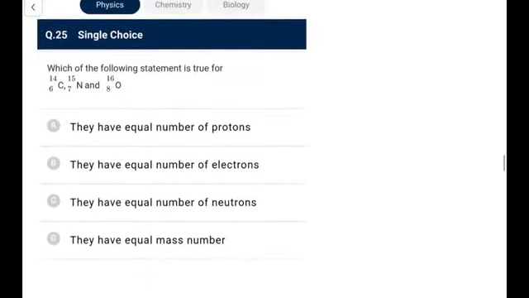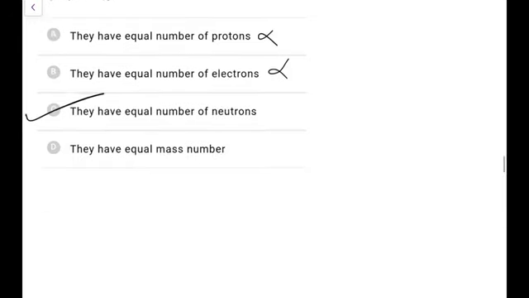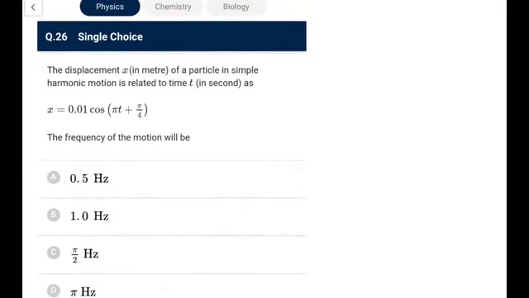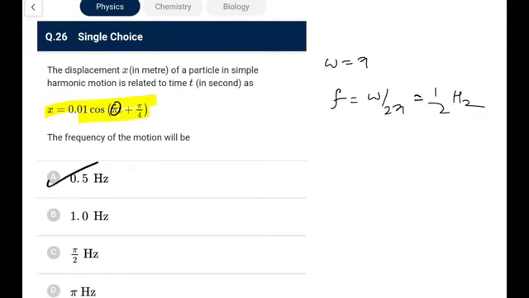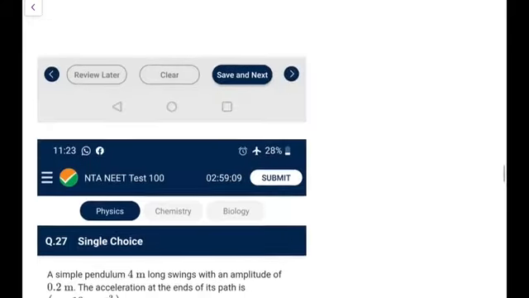Next, which one of the following statements is true for 14 carbon, 15 nitrogen, 16 oxygen? They have equal number of protons? Not at all. Equal number of electrons? Not at all. Equal number of neutrons? This is 8, this is 8, this is 8. Yes, so option C, these are what you can say isotones. Next, the displacement of a particle in SHM is related to time t like this. The frequency of the motion, you can directly say this is omega, so omega is pi. So frequency is omega by 2 pi, that is 1 by 2 hertz. So it is 0.5 hertz, therefore it's a very easy one. I'm deleting it so you can check this, omega is pi, if you find it difficult to read.